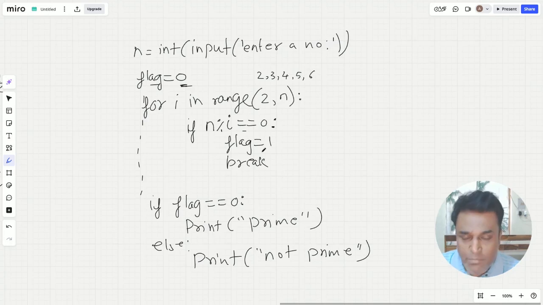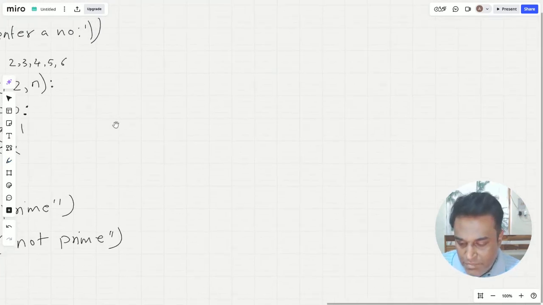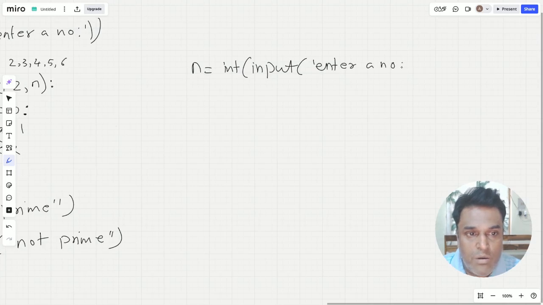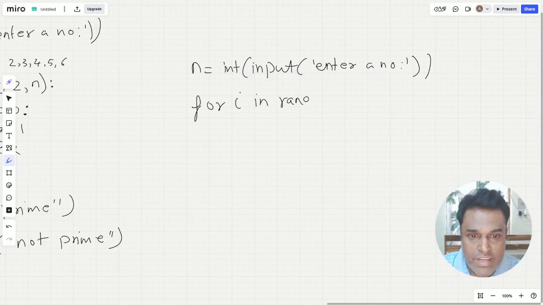Now we are going to do the same program using the for else. And the same program will be something like this. I will take the value of an int of input, enter a number, right? And then I don't require any other extra variable such as the flag variable. I will simply start a for loop for i in range 2 comma n, and then I will check whether n is divisible by the value of i.